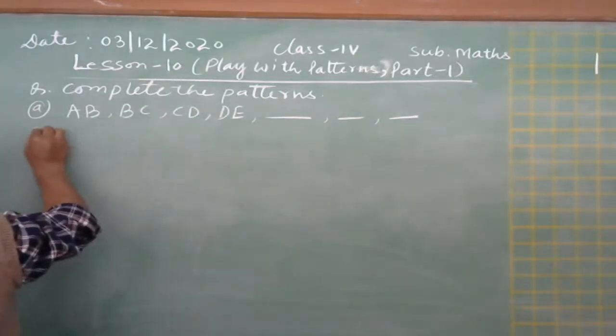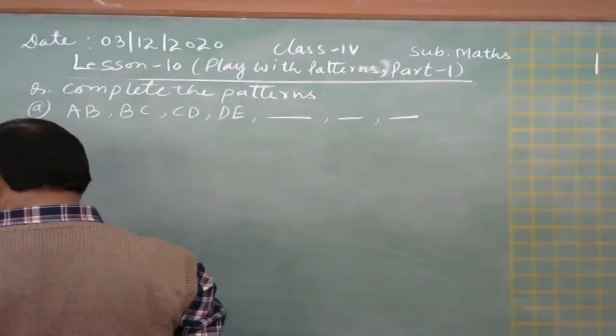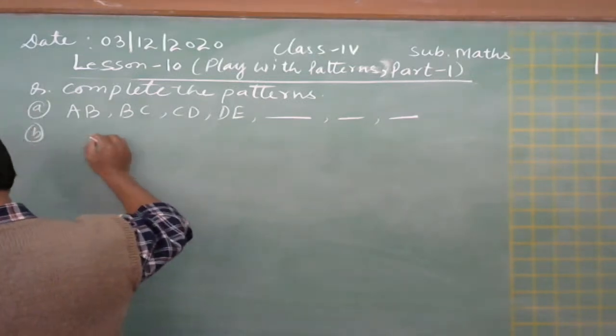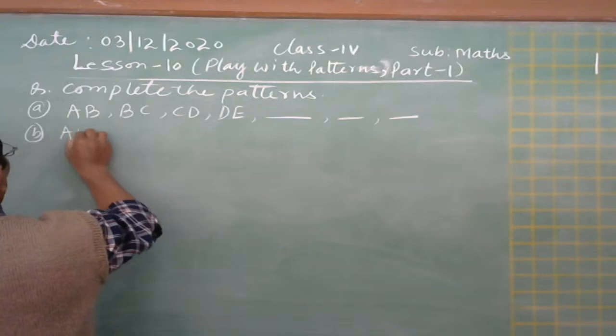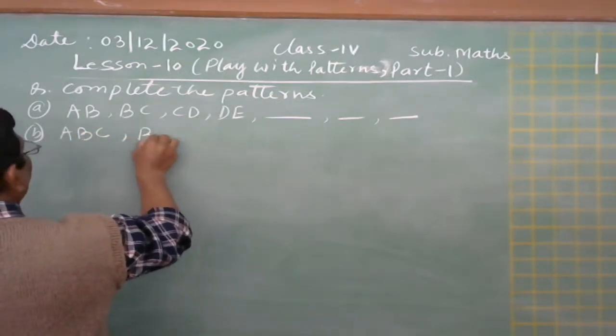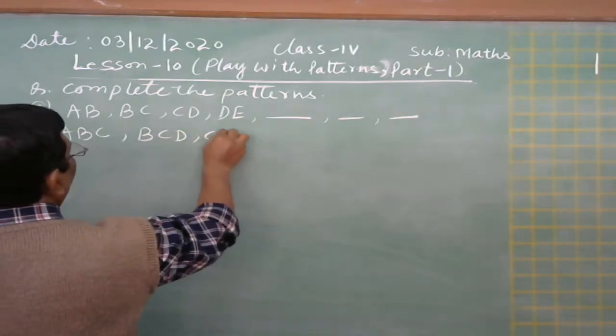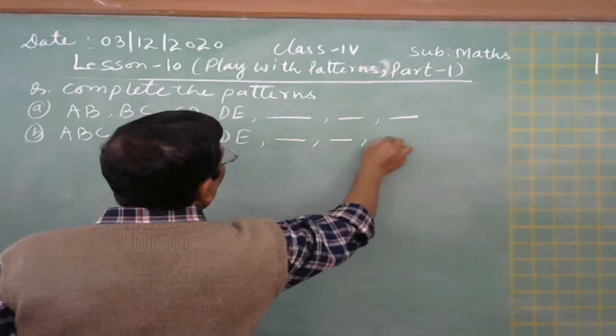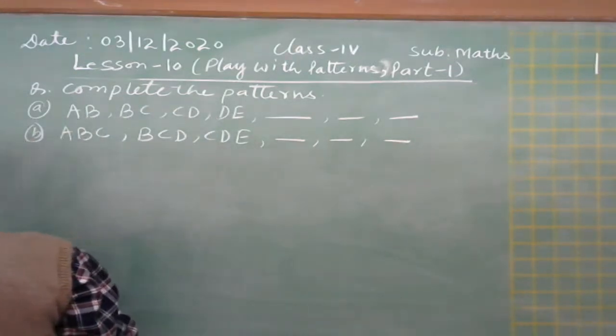Three more you have to write. Just complete it, and last I will ask it. Then, A, B, C, B, C, D, C, D, E, and then dash, dash. Okay?